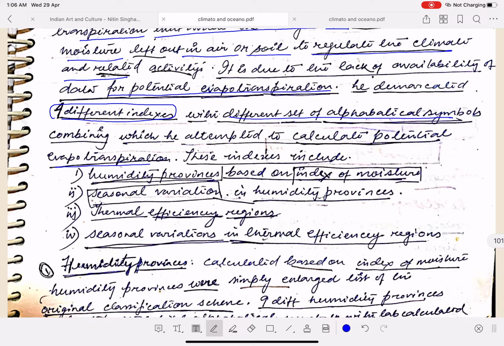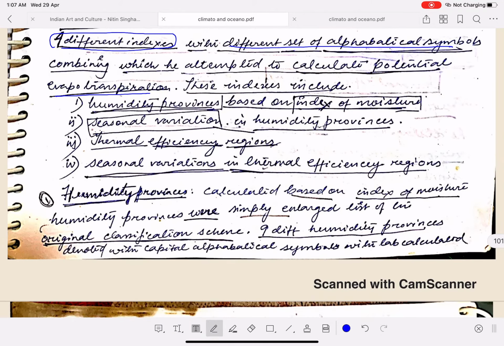Because the water that remains there will determine the kind of climate, and the type of humidity in that region. However, such data was not available. That is, after rain how much water is left in the atmosphere, how much water gets evaporated, that is not available. What we had with us was humidity, but not that. So he developed these humidity provinces so as to calculate it.